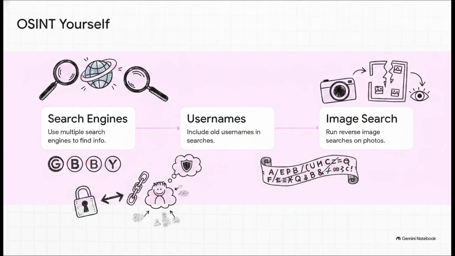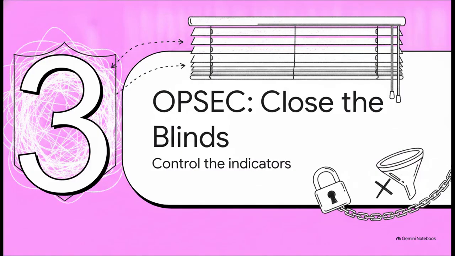To counter this, we adopt a bias for action. Search yourself often across multiple engines. Hunt down those embarrassing old usernames and run reverse image searches on your photos. You can take a quick fix today. Set your social accounts to private. But remember, private only stops casual eyes. Screenshots live forever. If you do sensitive community work, spin up a sock puppet account, a persona that touches nothing in your real life.